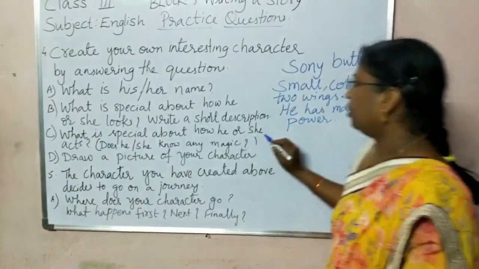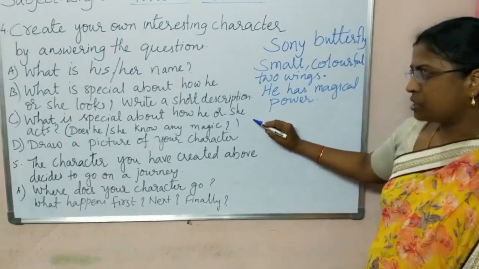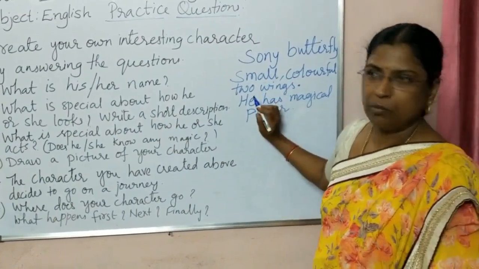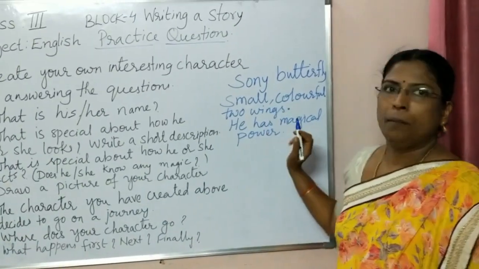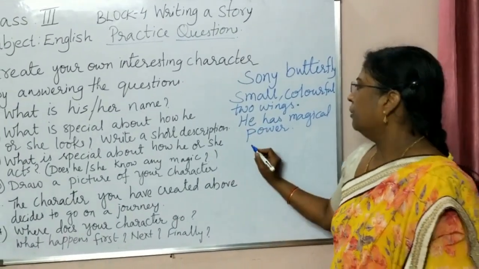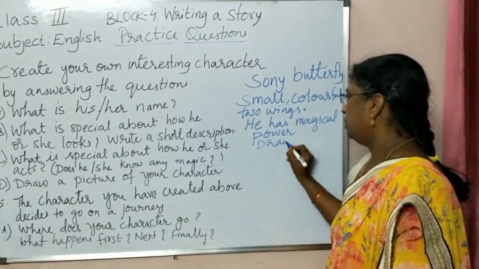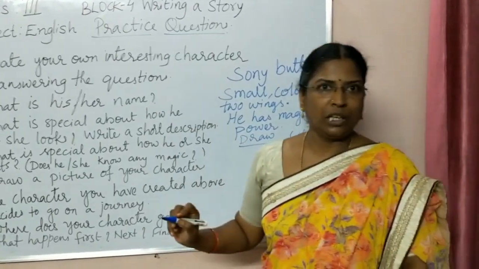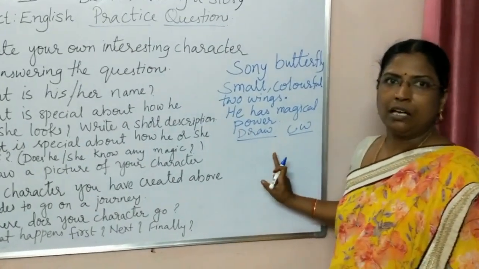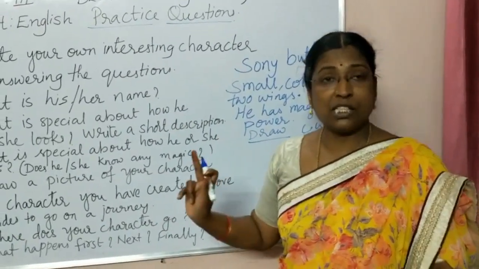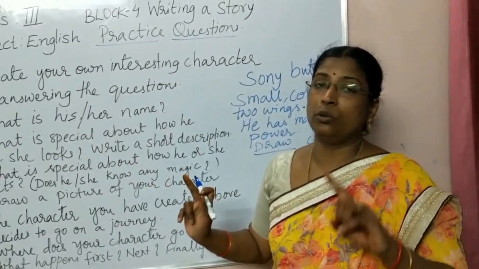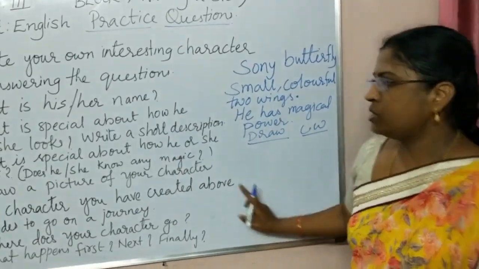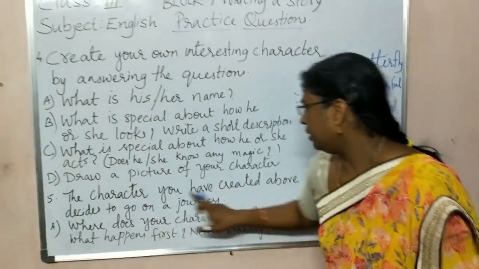And finally, what is special about that particular butterfly or that particular animal? The special thing is that it has magical power. Okay, and finally you draw it. So you do this in your classwork book. Okay children, this fourth bit you will do in the classwork. So in yesterday's video, 1, 2 and 3, you are going to do in your textbook, and this part you will do in your classwork. Now see the next one. The character you have created.